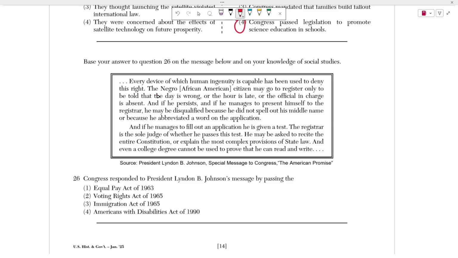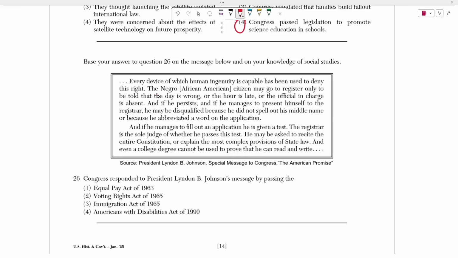Johnson's special message to Congress titled The American Promise. It says that every device of which human ingenuity is capable has been used to deny the right. The African American citizen may go register only to be told that the day is wrong, or the hour is late, or the official in charge is absent. And if he persists, and if he manages to present himself to the registrar, he may be disqualified because he did not spell out his middle name, or because he had abbreviated a word in the application.